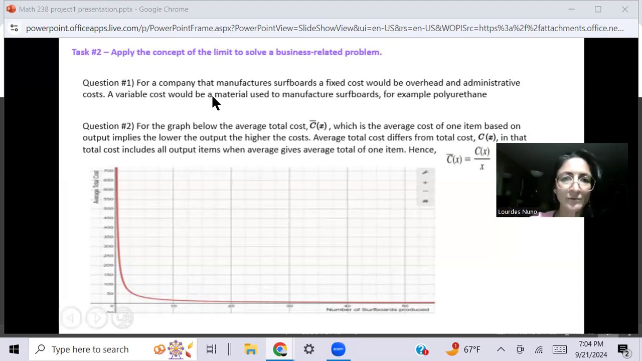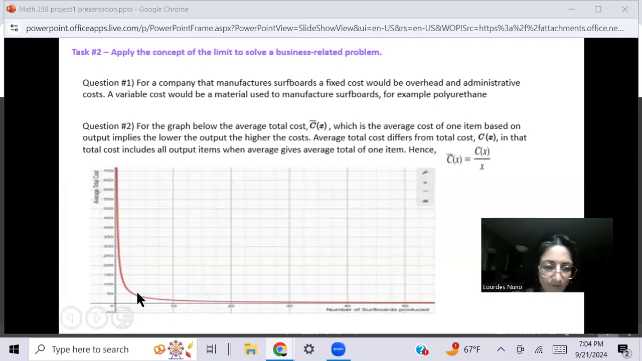Question number 2, for a graph below, average total cost. What is the average total cost of one item based on the output, implies the lower the output. Now let's look at the graph here. The graph here for the average total cost, this graph implies that the lower the output here, the higher the average cost for the item. So that's basically what the average cost means.